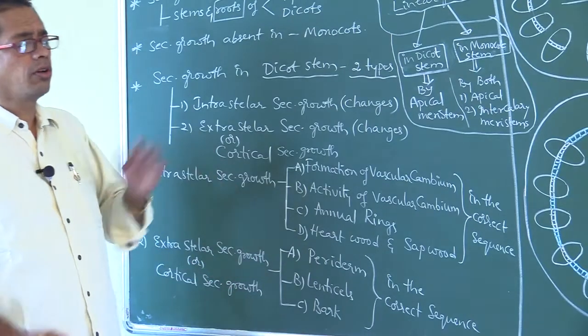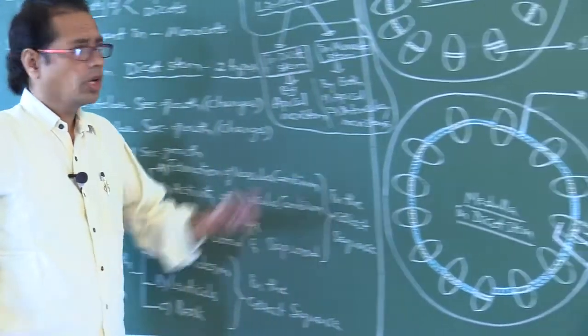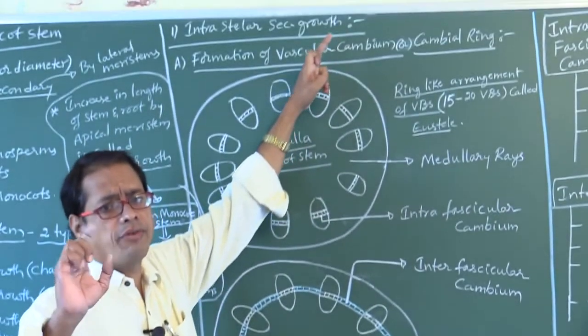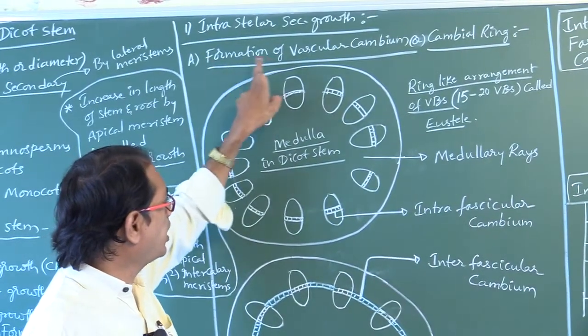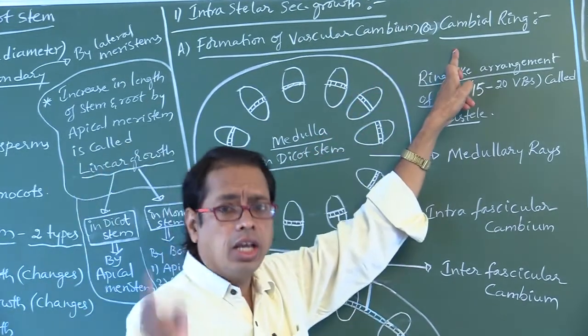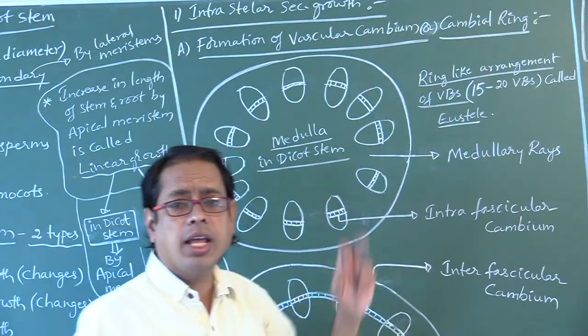So first of all, intrastellar secondary growth. In that, what is the first step? That is formation of vascular cambium. Vascular cambium is also called cambial ring.